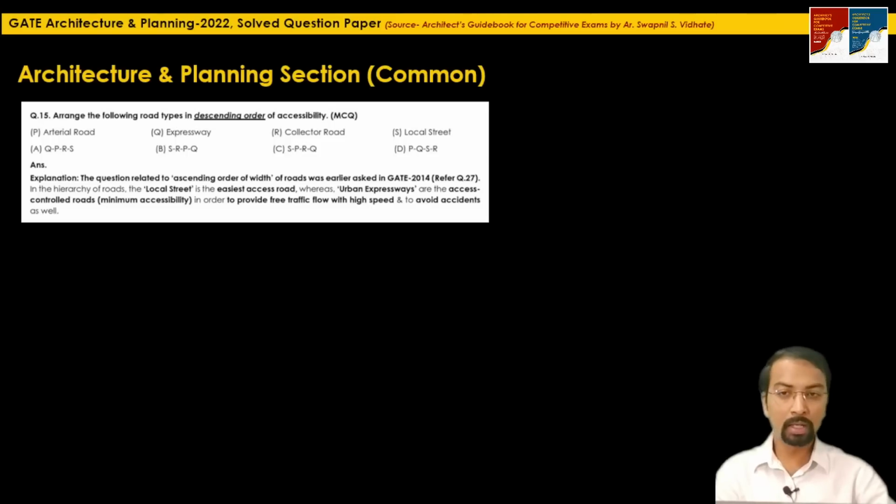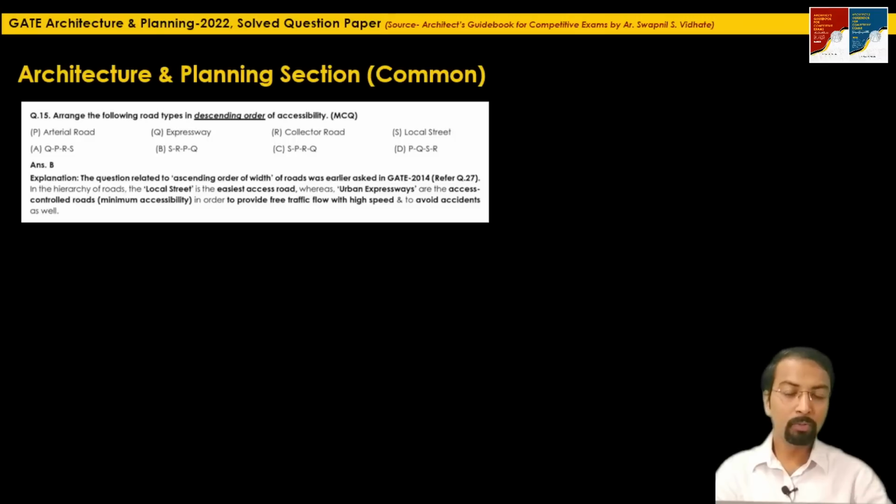So here the correct answer will be, in descending order of accessibility, starting where you have the most accessibility, S. That means local street you will have the easiest access, right? Then after that the collector road, then the arterial road, and the minimum accessibility will be for the expressway, that is Q. So here the correct answer is option B.